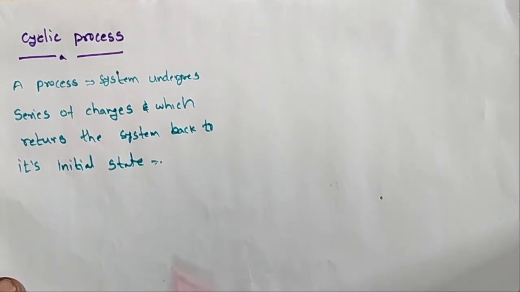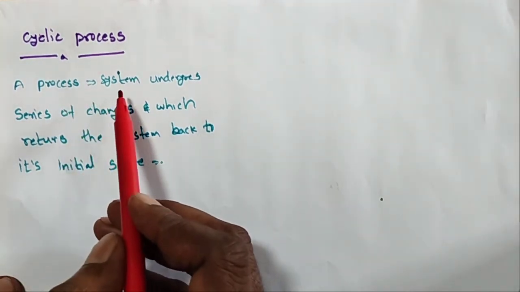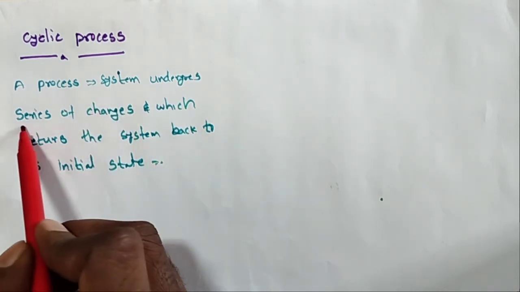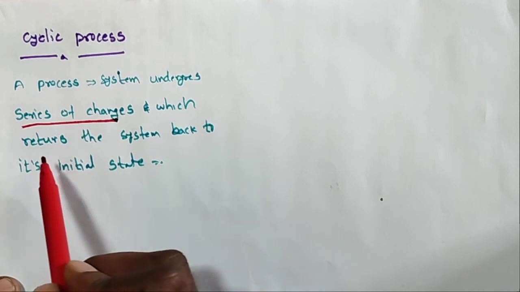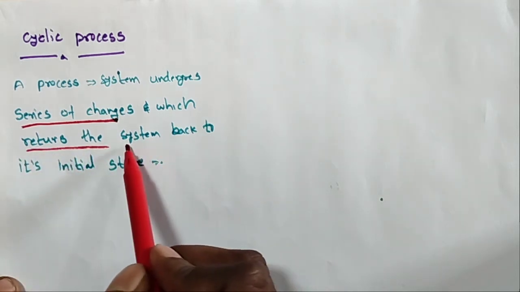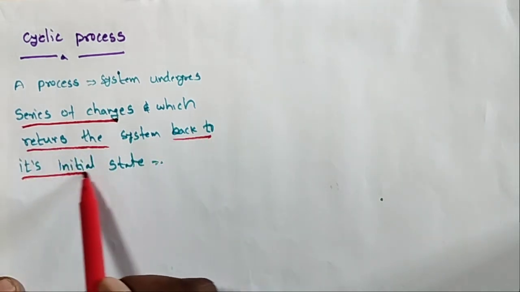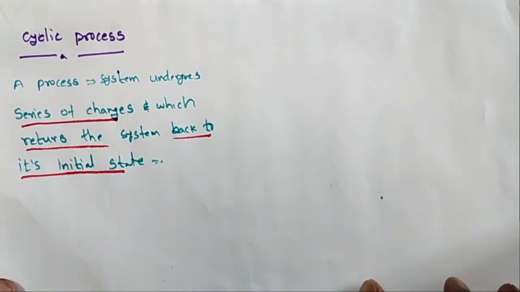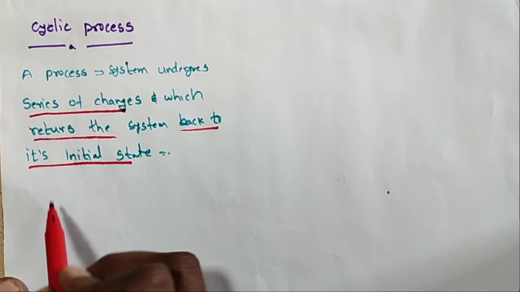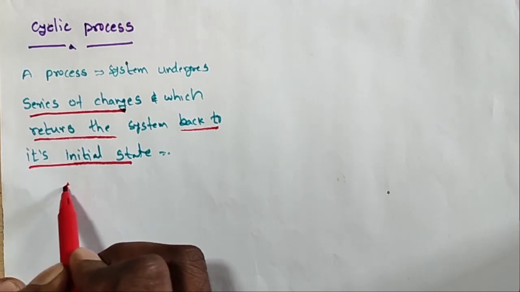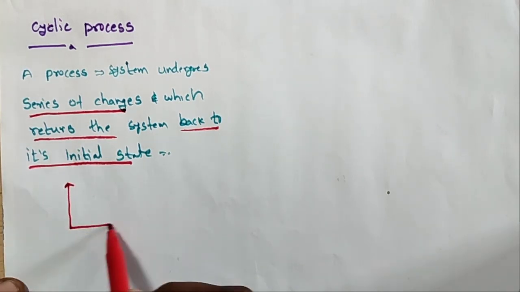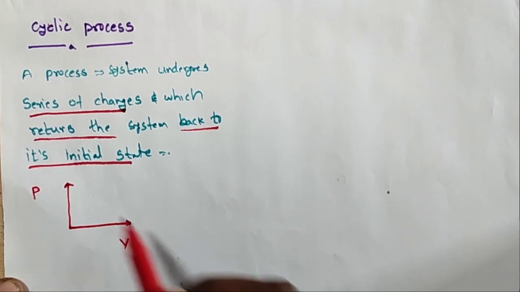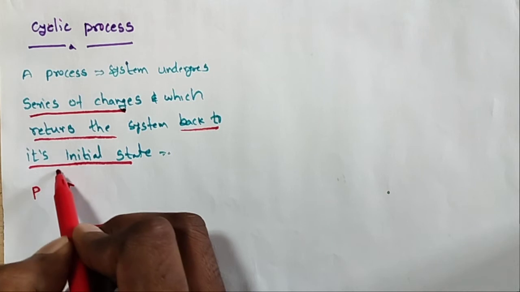Okay, what is the cyclic process? A process in which a system undergoes a series of changes and returns back to its original, initial state. So that is called a cyclic process. Here I am taking, for example, one graph, with pressure and volume on the axes.